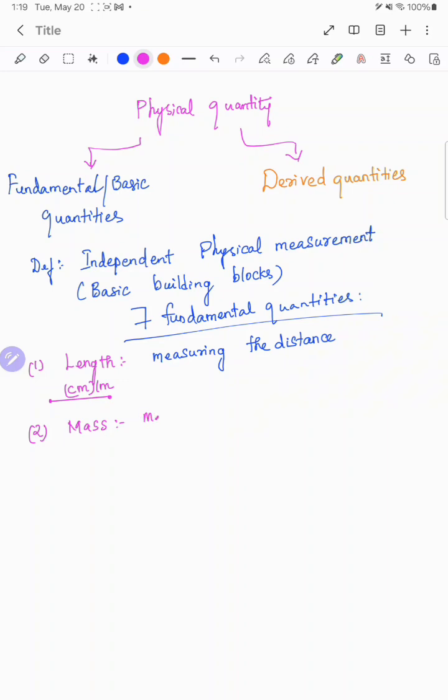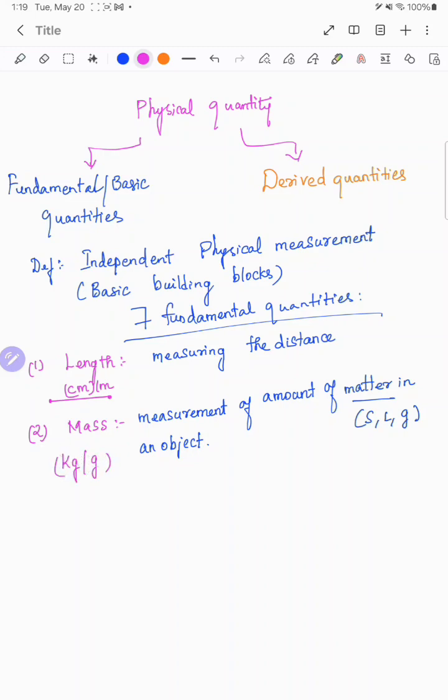A measurement of the amount of matter in an object. How will we say that? If you are measuring vegetables or your weight, it can be solid, liquid or gas. Matter is solid, liquid or gas. Anything can be there in mass, but the unit defined is kgs or grams. The third one is time.